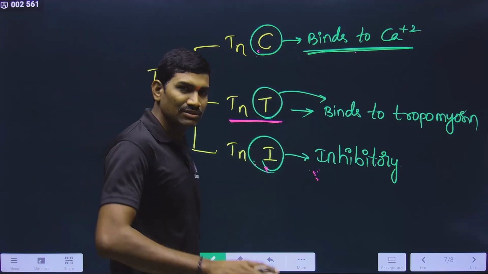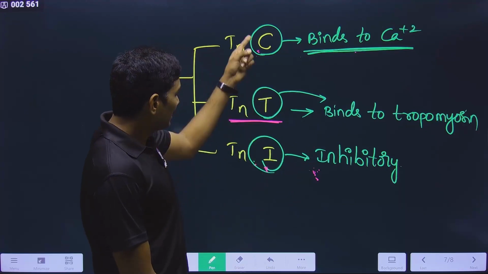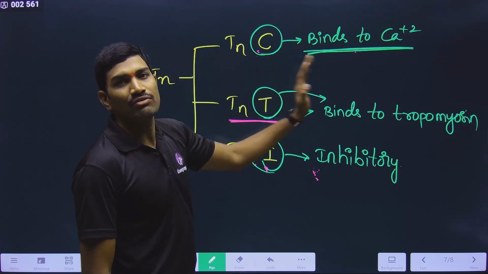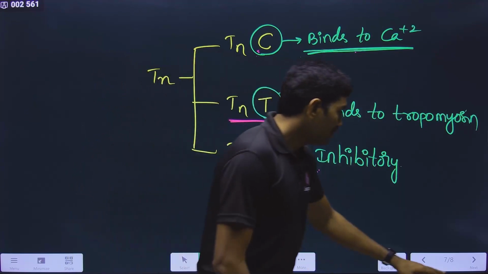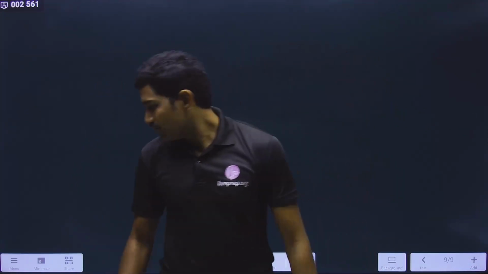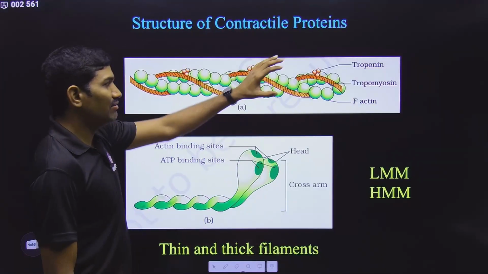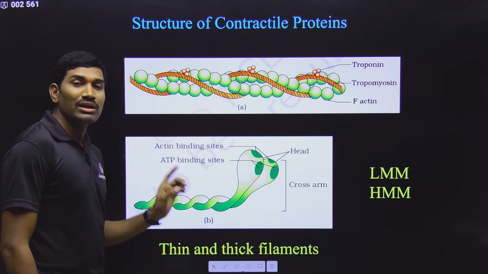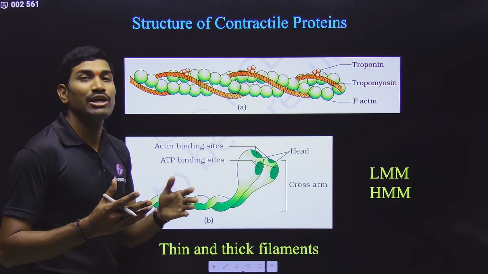Anyhow, under the contraction, once again I will explain very clearly, so don't worry. Here you just understand simply the meanings and the functions of these particular subunits. That's it. So with this we have completed the thin filament. Now we need to talk about the thick filament. What is the thick filament? Thick filament is the myosin.